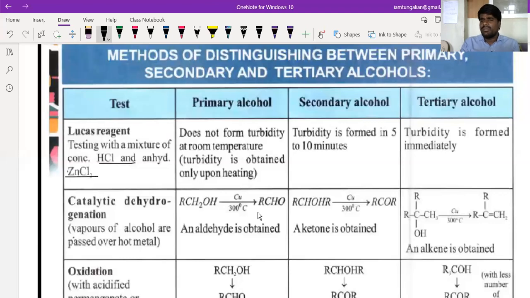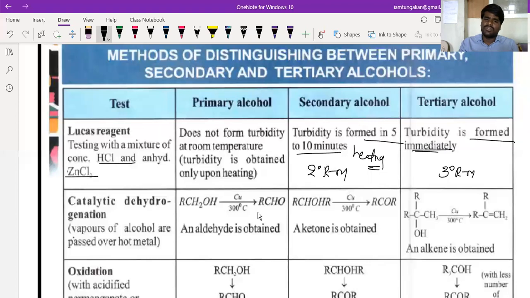And what about the secondary alcohols? The turbidity or PPT is formed after 5 to 10 minutes of heating, which I have already explained. If the turbidity is formed immediately, you call it a tertiary alcohol, beta. If it is formed after 5 minutes, you call it a secondary alcohol. If the turbidity is formed after a long time of heating, this is called a primary alcohol.